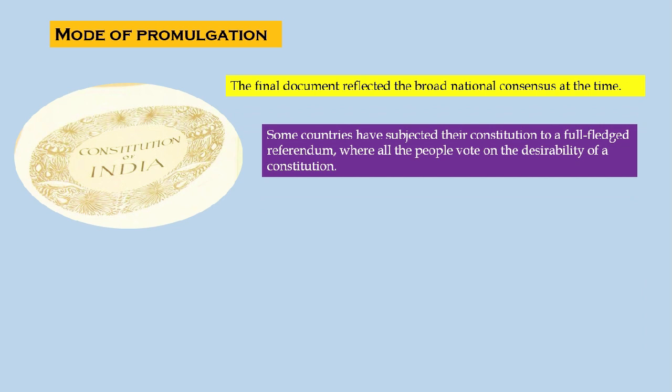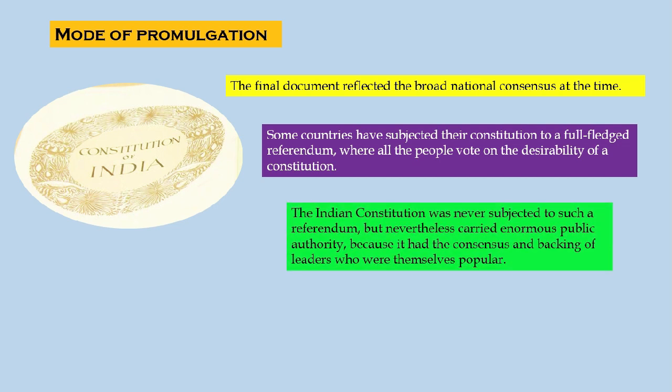Some countries have subjected their constitution to a full-fledged referendum where all the people vote on the desirability of a constitution. The Indian constitution was never subjected to such a referendum, but nevertheless carried enormous public authority because it had the consensus and the backing of the leaders who were themselves popular at that point of time.